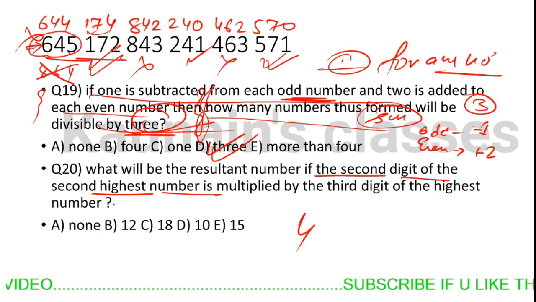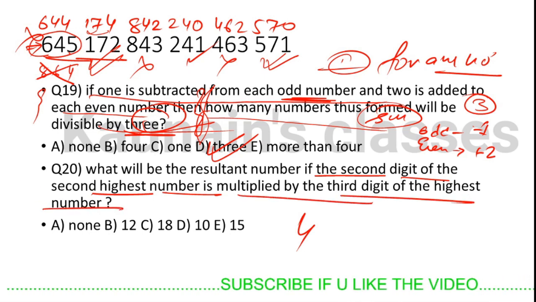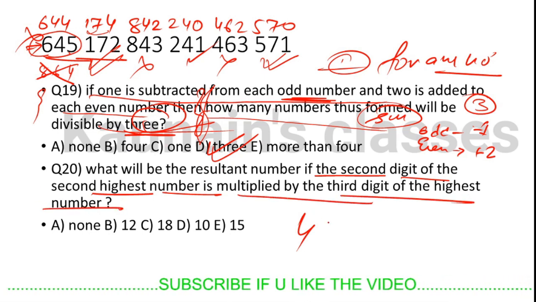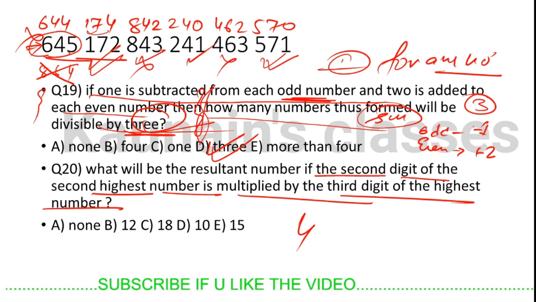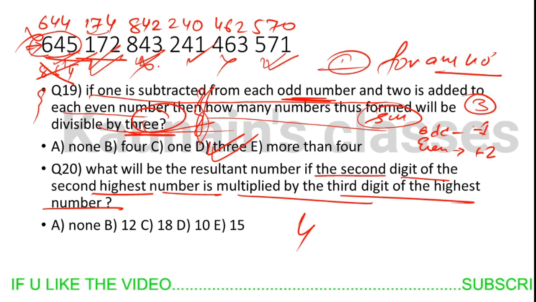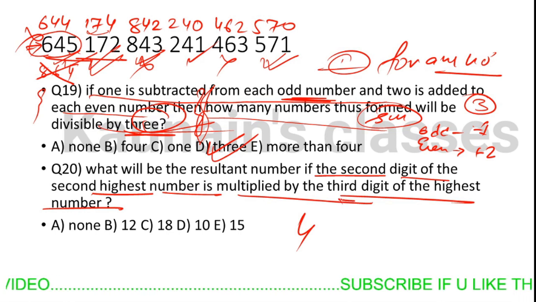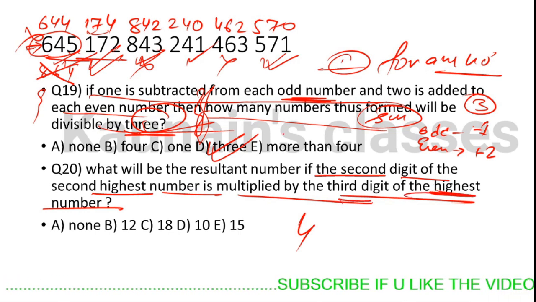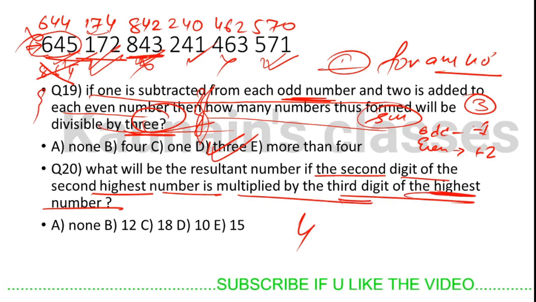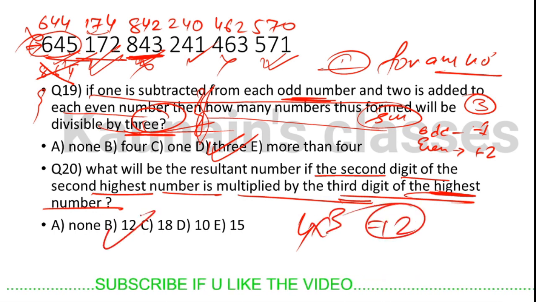So 4, the second digit of the second highest number, is multiplied by the third digit of the highest number. This is the first highest number, this is the second highest number, this is the third highest number. So 843 is the highest number, and 4 into 3, 12 is our answer.